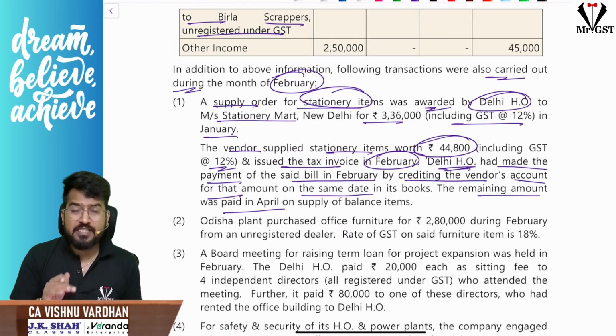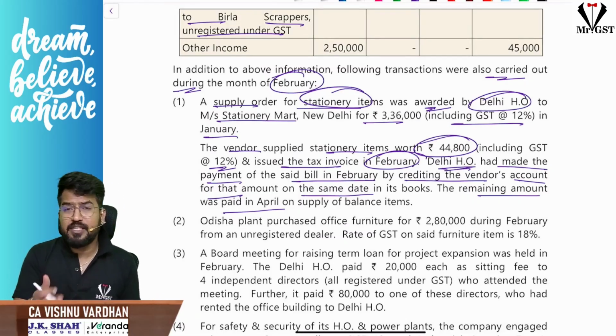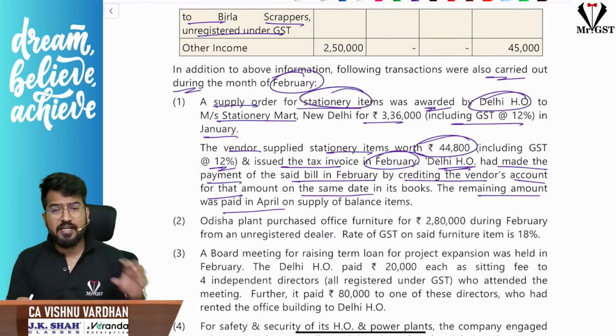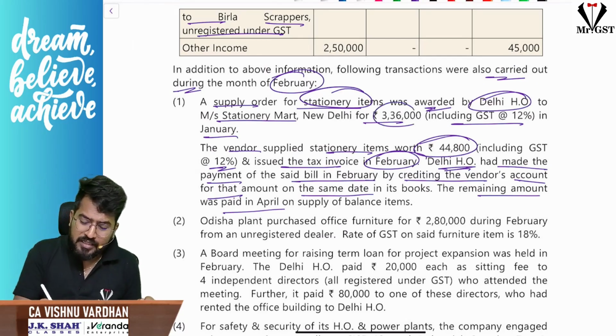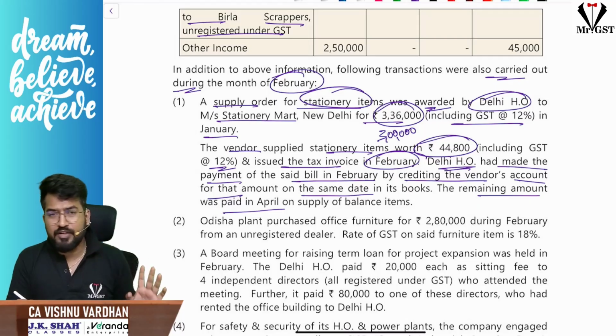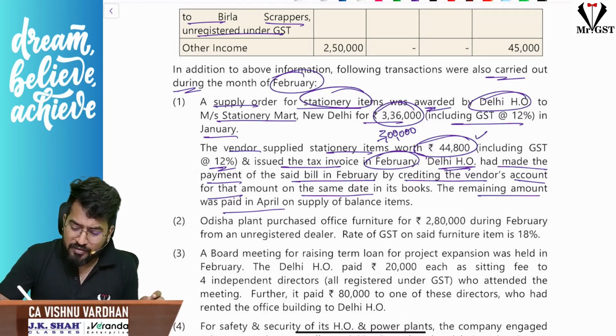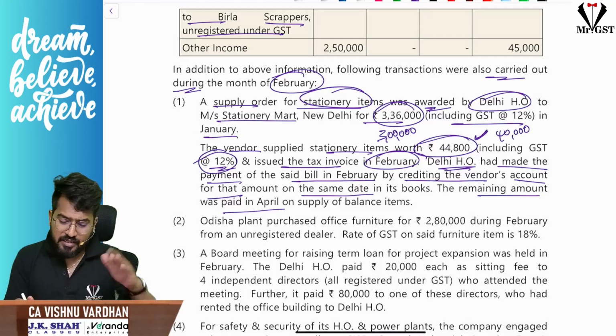So now if you understand, there is a question regarding TDS concept actually, and because this is a PSU, for them any contract exceeding single contract value of 2,50,000, TDS will come into picture. So here it is 3,36,000. If you see excluding GST, 3 lakhs will be the value. So contract value exceeding 2,50,000 on whatever the payment is there, excluding tax. Excluding tax, it will be 40,000, because they said 12% is the GST rate. 40,000 into 12% is 4,800.